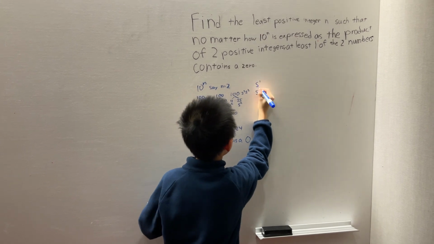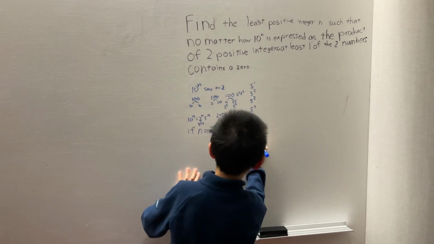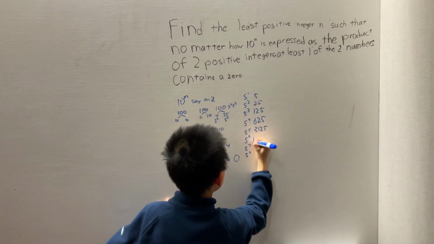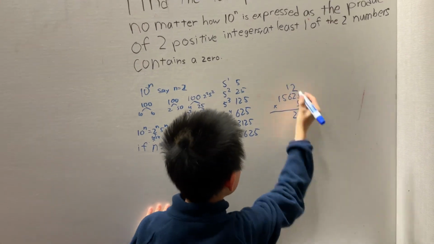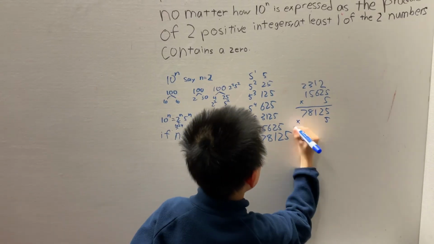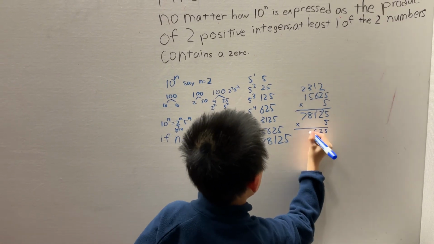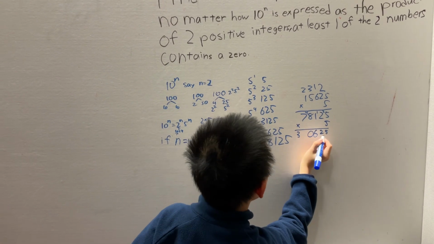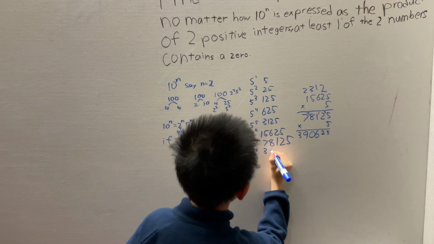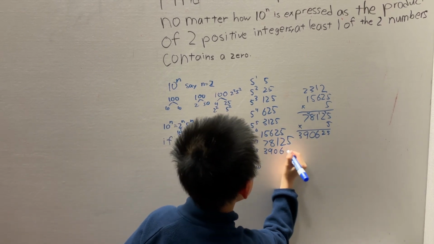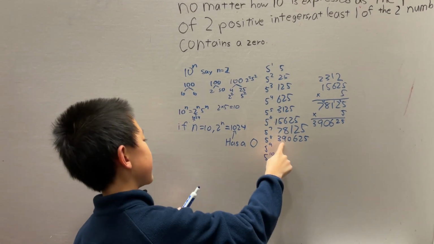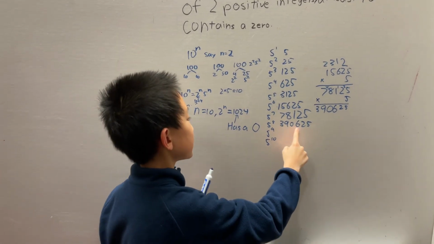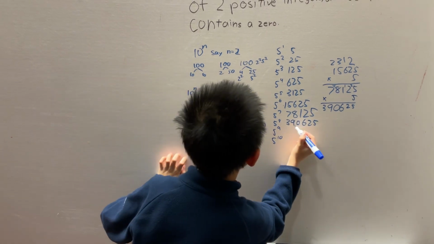Aha, I think we found something. For 5 to the 8th, we have the number 390,625, which does have a 0.